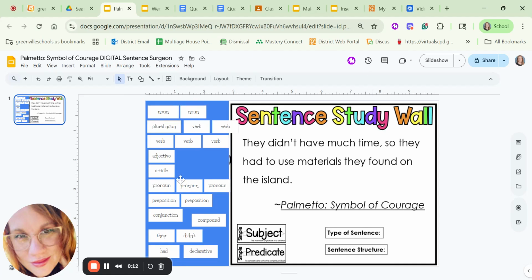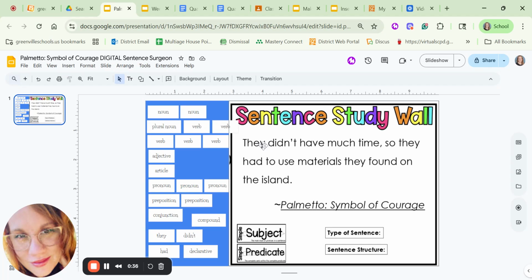So I'm dragging the parts of speech, but I would like for you to just write it on your piece of paper. Our sentence this week is from the book Palmetto, Symbol of Courage, which is really going to connect well to the fourth graders' social studies lesson. It says, "They didn't have much time, so they had to use materials they found on the island."